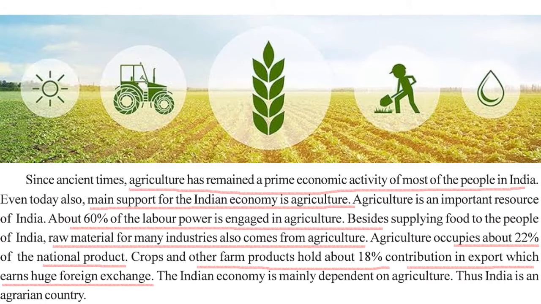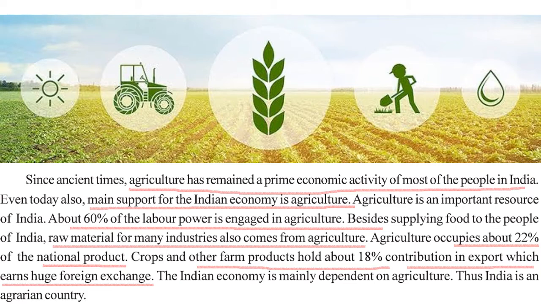Now, since ancient times, agriculture has been a very prime economic activity of India. Most of the population since ancient times has been doing this. Agriculture produces food and we need food to live. So agriculture is the most essential activity for living. Agriculture is an important resource of India.